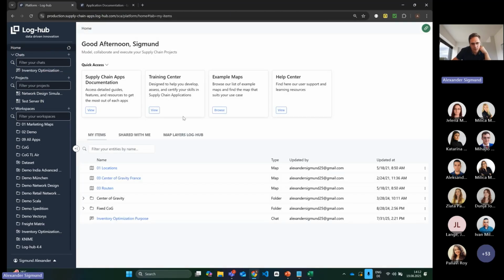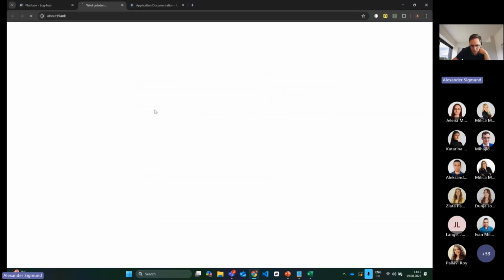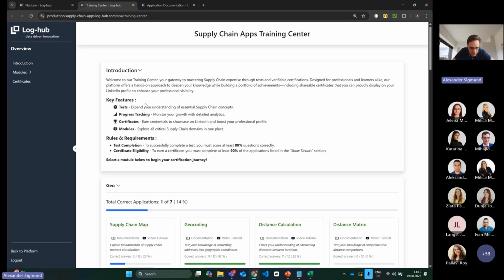Here on top, besides the supply chain apps documentation I showed you last time, also today in the webinar again, we now also have the training center. If you go to the training center, you have the possibility to take the tests of the different applications from our apps. And if you take the tests, you can also reach certain certificates.